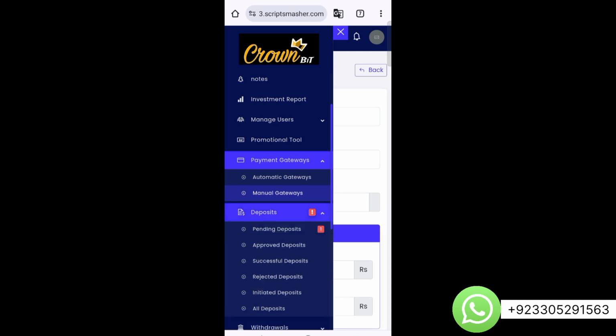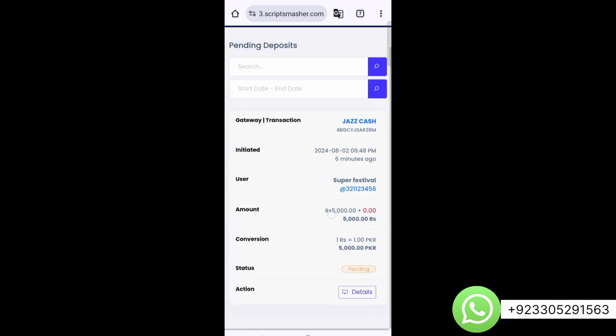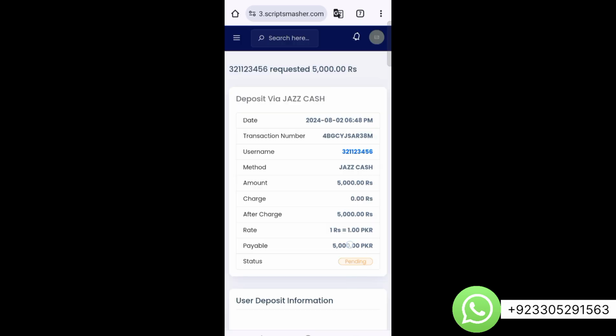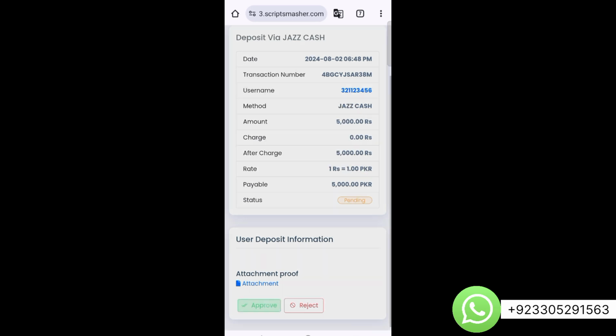From deposit options, you can approve or reject the deposit requests of users. Here you can see that we have also sent a deposit request to the admin. Now we can go to details in order to approve it or reject it. So you can see all details of the deposit. You can download the screenshot of the deposit and approve it or reject it.